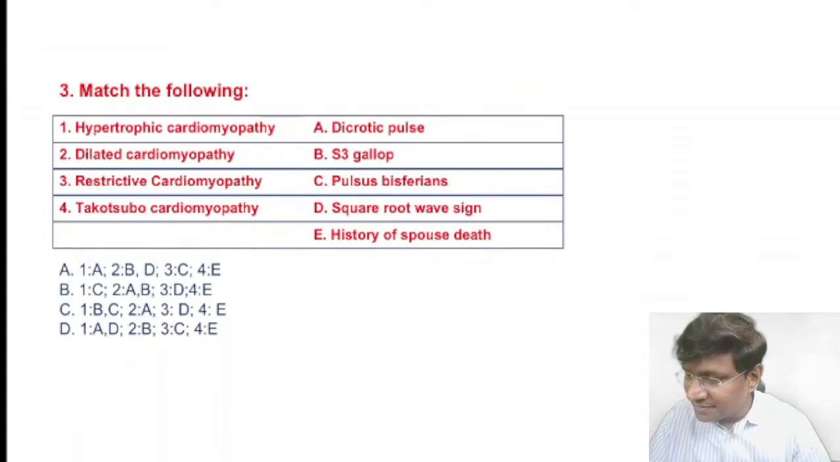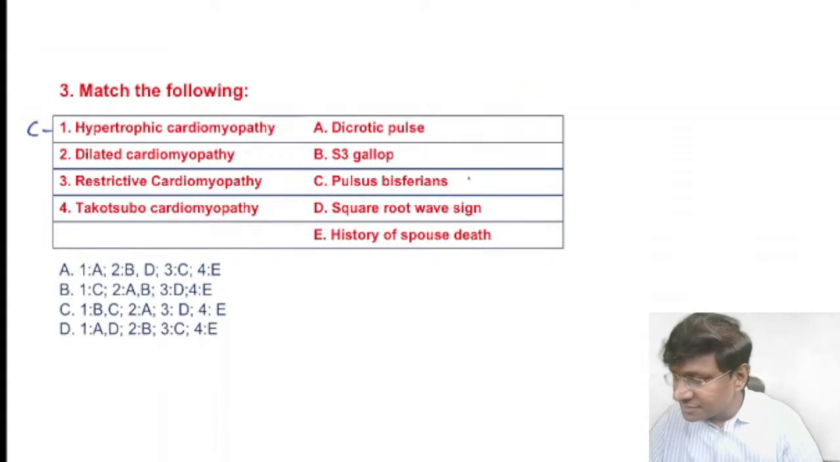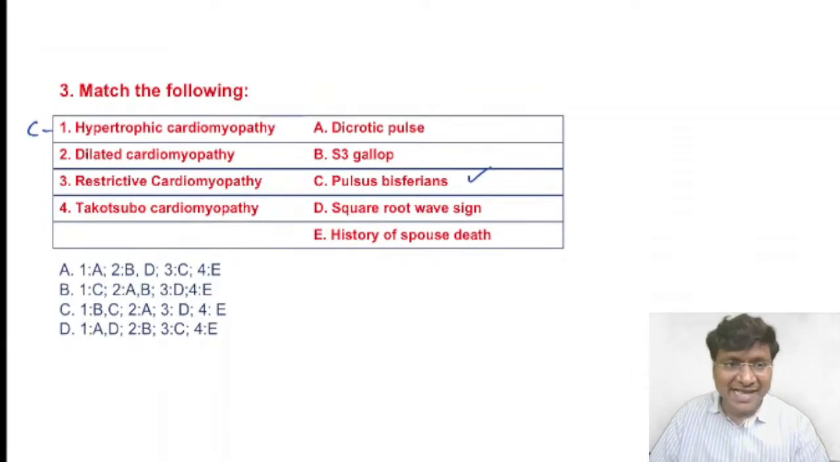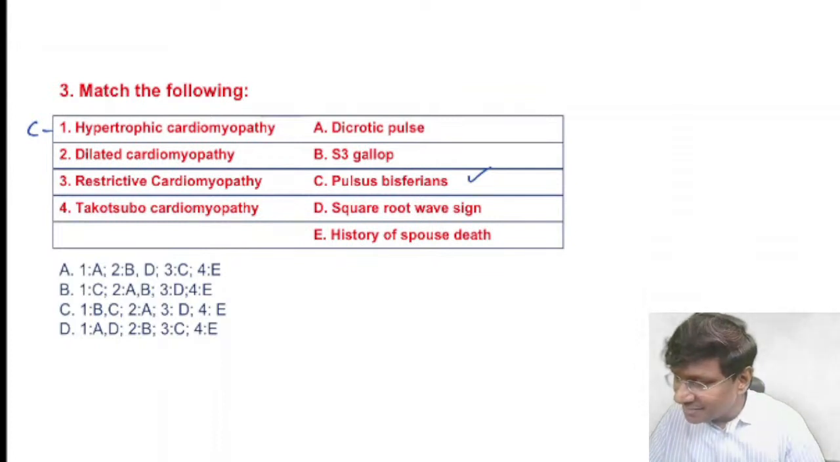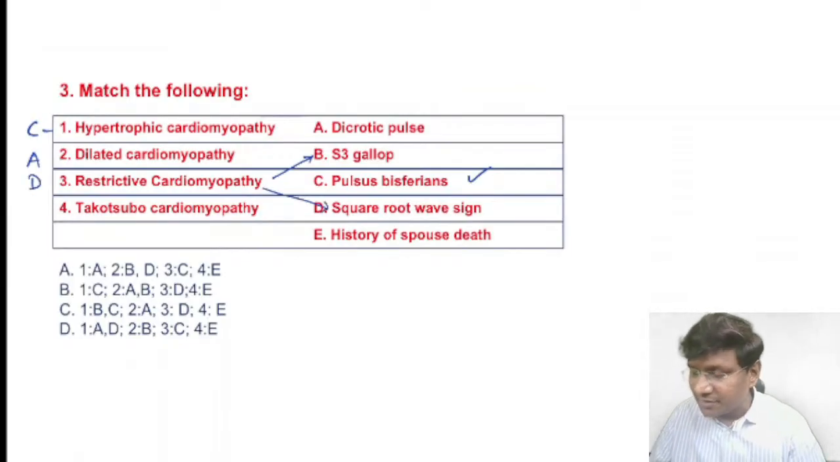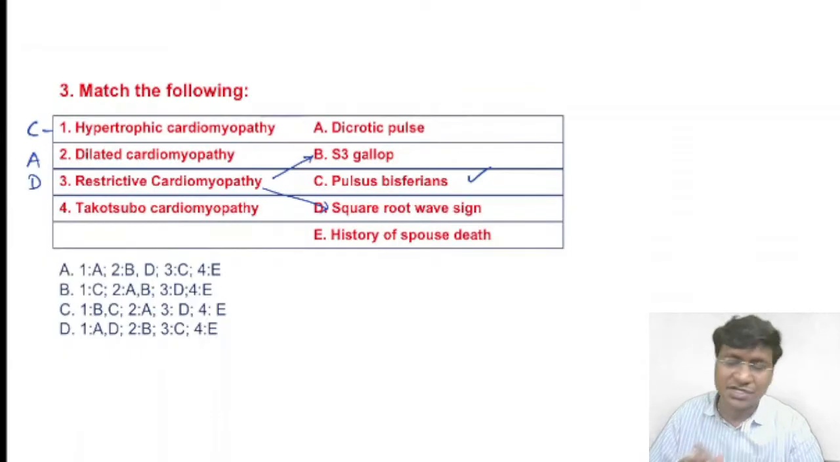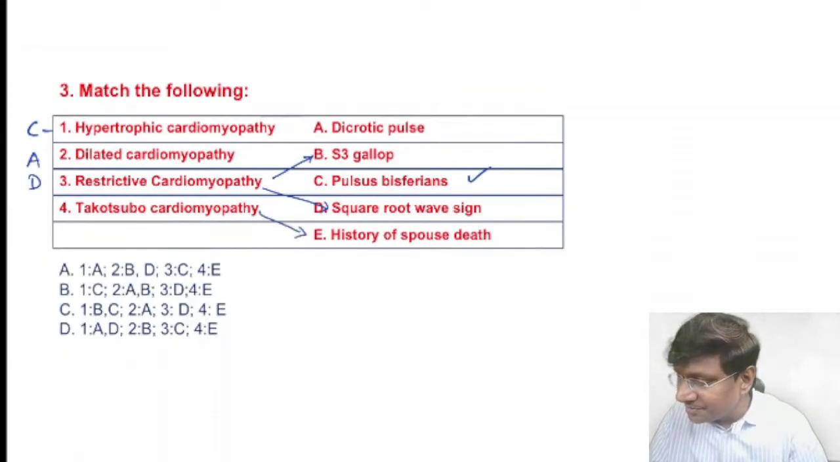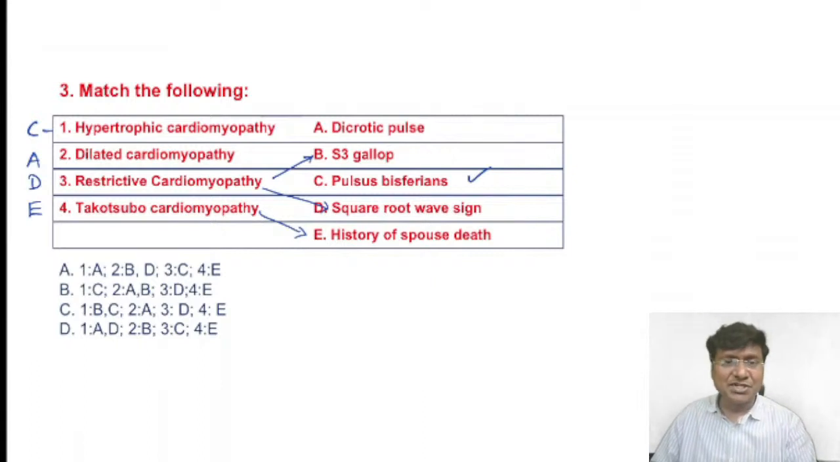So hypertrophic cardiomyopathy, you will have the pulsus bisferiens. Next, you take the dilated cardiomyopathy, you will have the dicrotic pulse. Then the restrictive cardiomyopathy, you will have heart failure, and there can be presence of the S3 gallop, and you will also have this square root sign. That is very important. Otherwise, S3 gallop can be present in all forms of cardiomyopathies, even in dilated and restrictive. Whereas Takotsubo cardiomyopathy will go with the history of the spouse death.